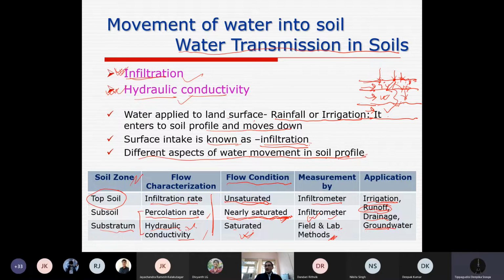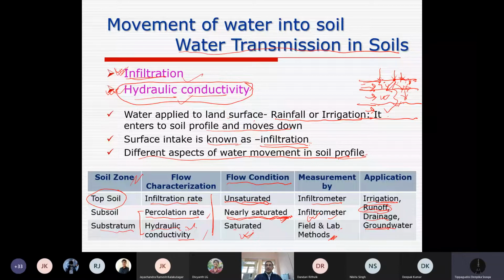So it's basically percolation. But once we are considering soil as a different layer system, a substratum, then hydraulic characteristics, meaning characteristics of soil, become important, which allows water to move within the soil. And there we are learning hydraulic conductivity. What will be the rate of movement of water in soil layers or in a particular soil depth? That is, what is the rate of entry of water into the soil?